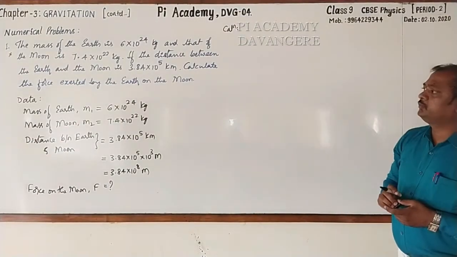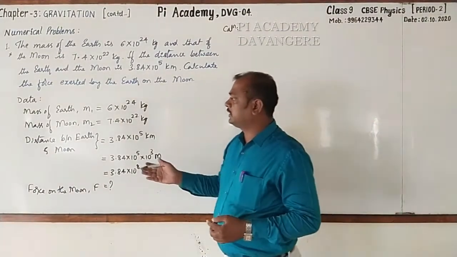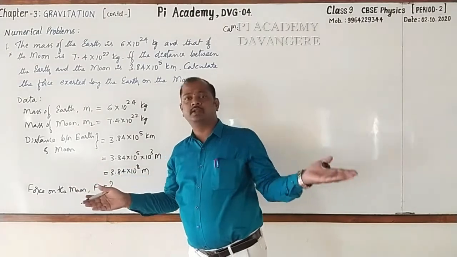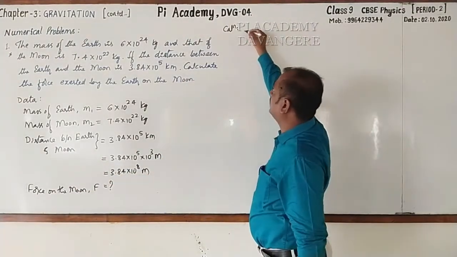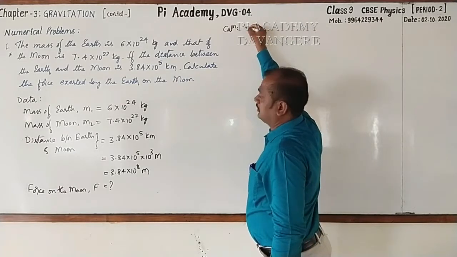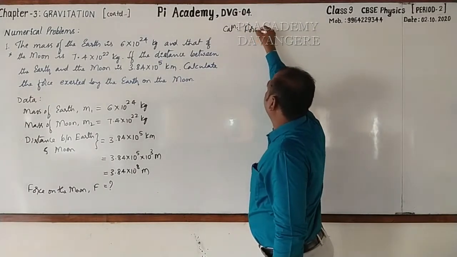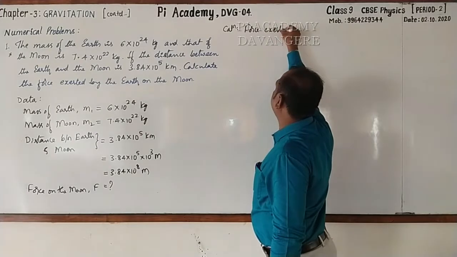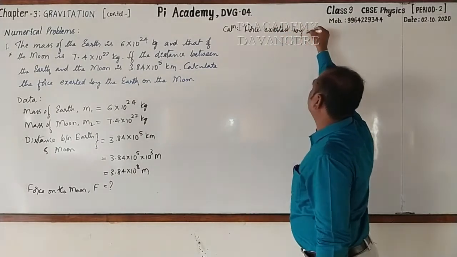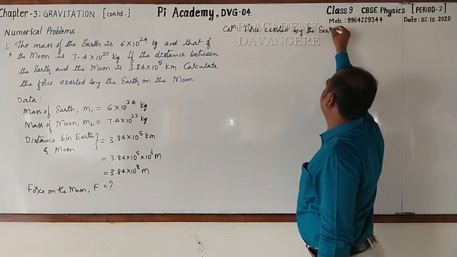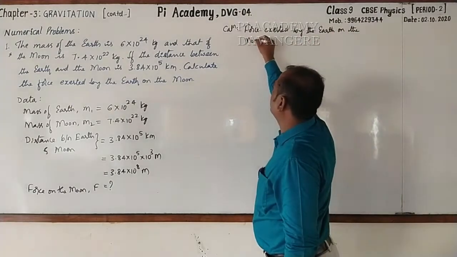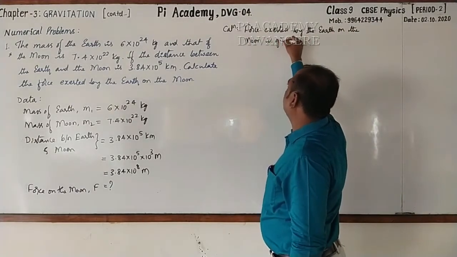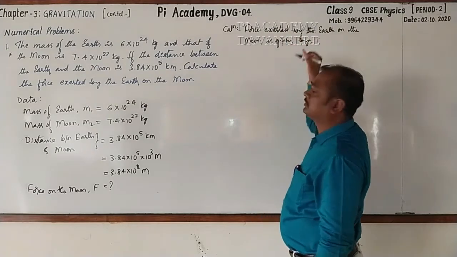Dear students, we know that the force exerted by one object on another object, that is gravitational force acting between the objects, force exerted by the earth on the moon, is given by, how do you write?